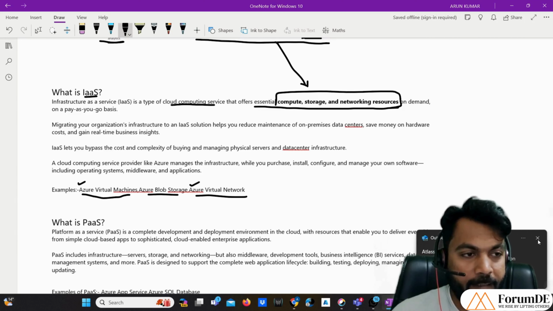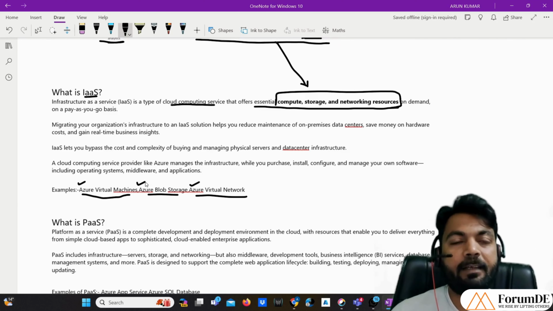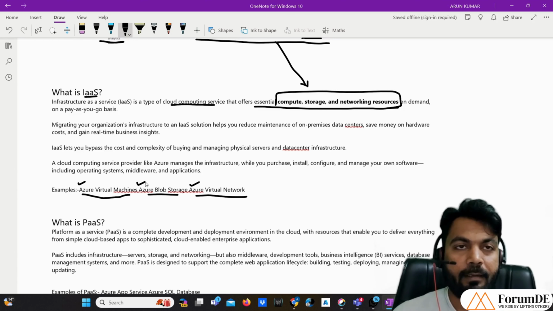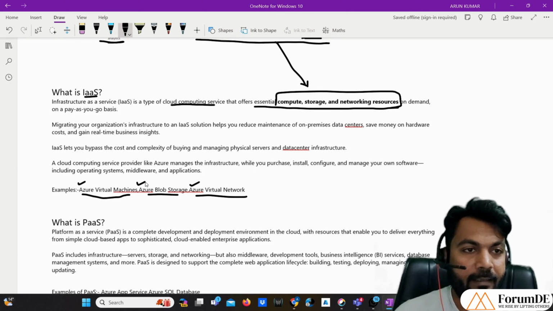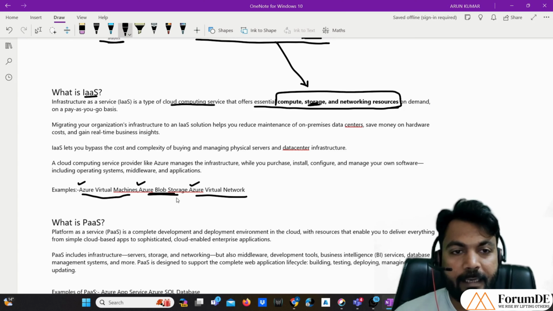Apart from this, we have Azure Blob Storage, which is a kind of data lake used for storing your data, and that's what I have written here: compute, storage, and networking resources. Blob storage is a kind of storage service.